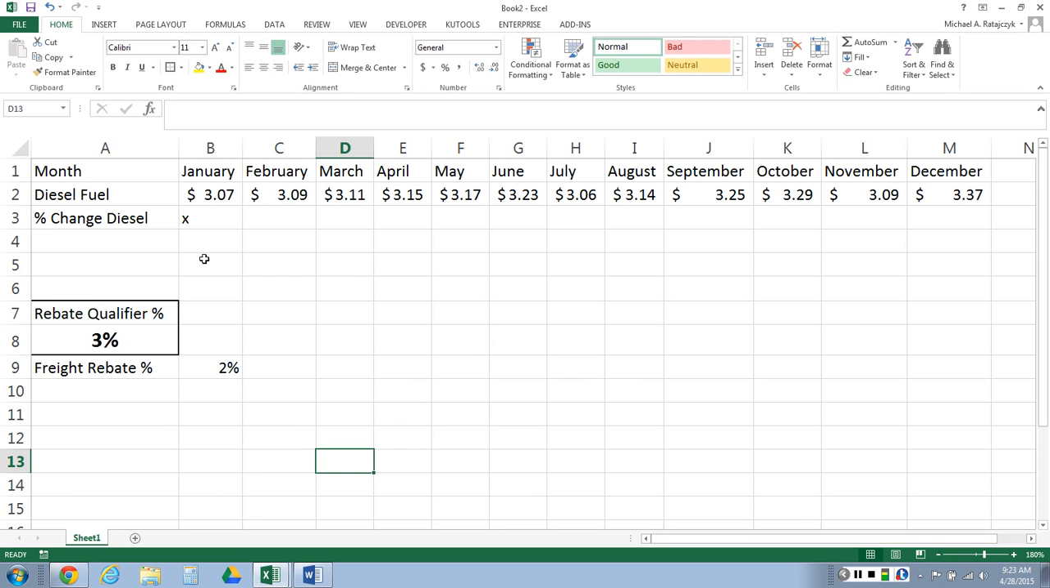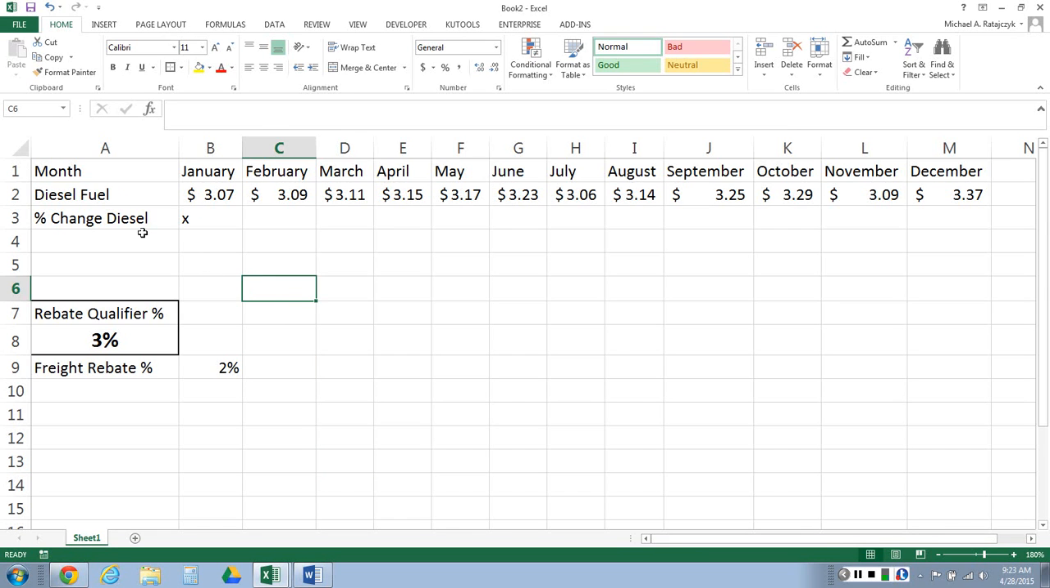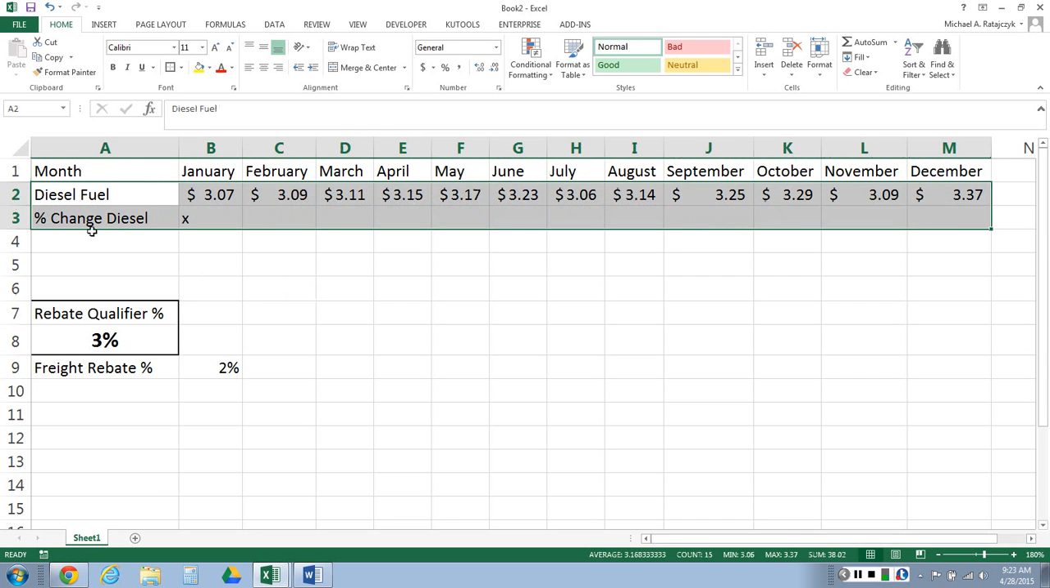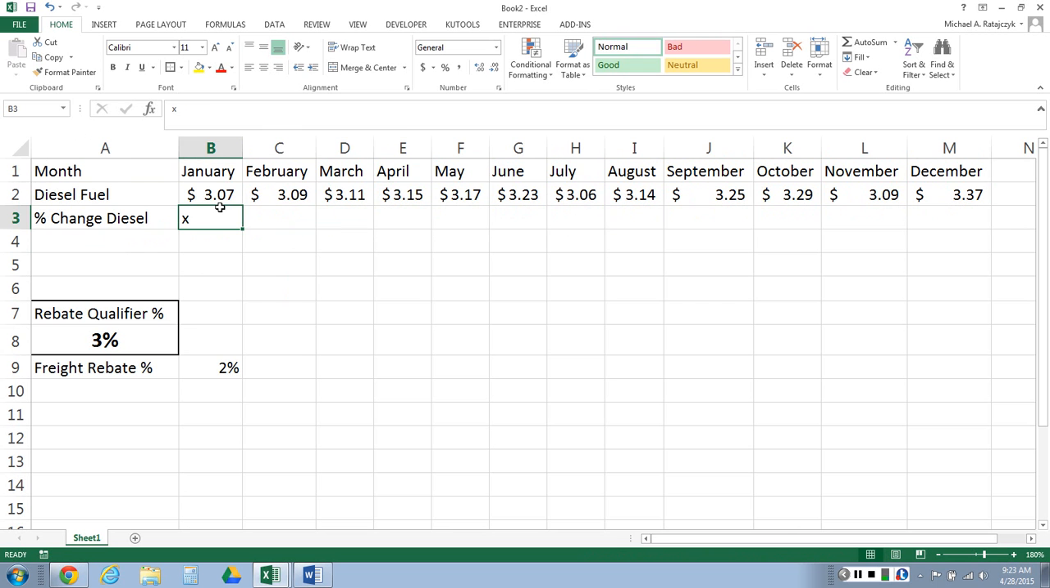So first, canvassing the data. I've got a year's worth of data here. Diesel fuel prices here. Percent change in diesel fuel prices I've not calculated yet. Obviously, we can't calculate January because we don't have a previous period. So I like to put in an X there, right where that X is.